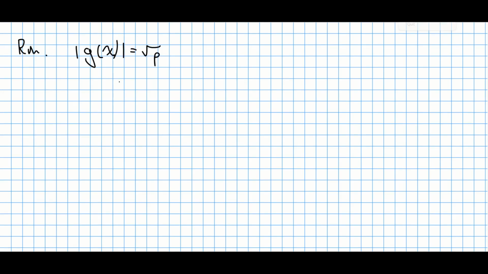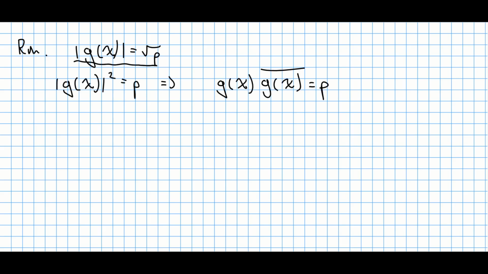Now I should maybe mention one more thing. So we have proven this equation, but it turns out this can be rewritten in another way. So first of all, I'm gonna square both sides of this equation, and then just recall that every single complex number with its absolute value squared can be represented as this complex number z times its conjugate.